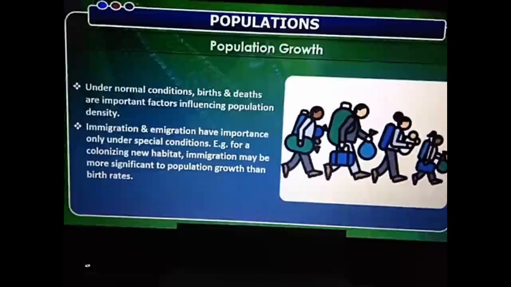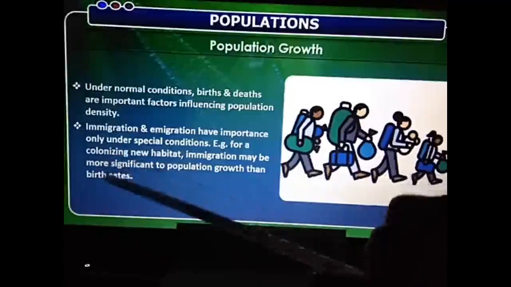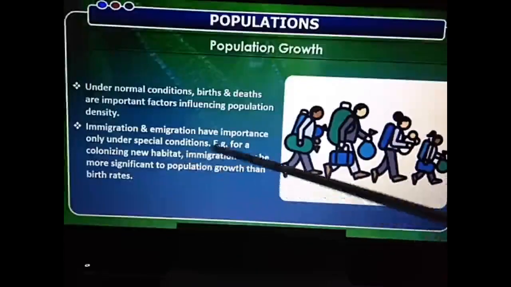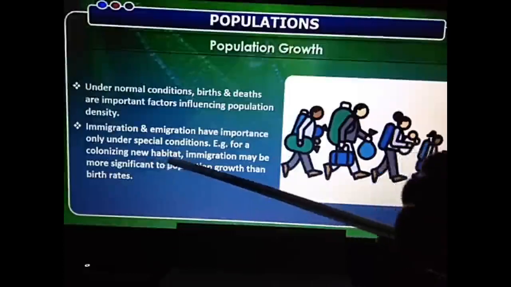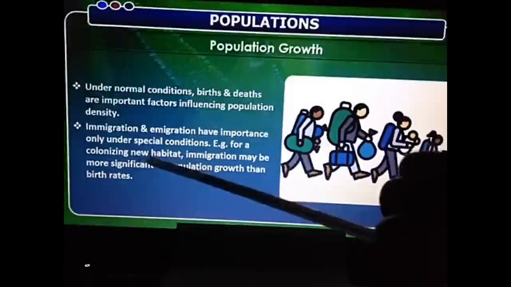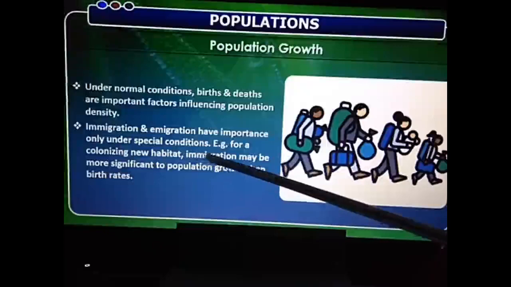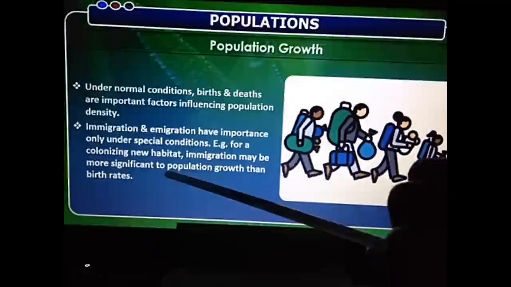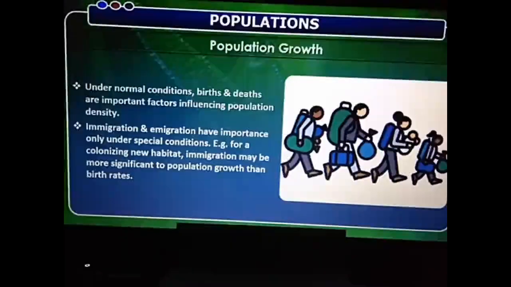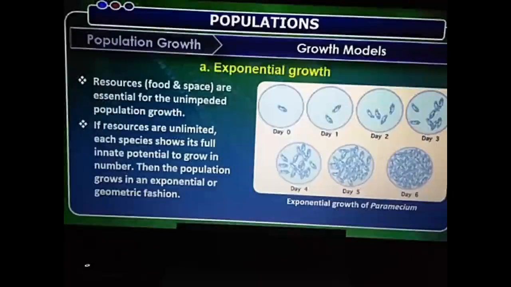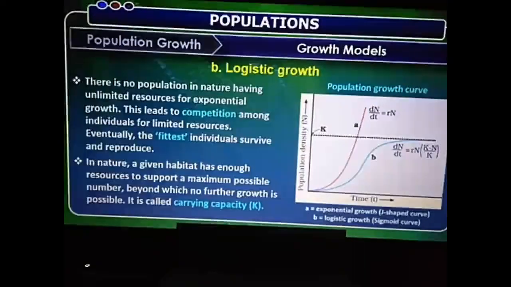But in stressful conditions, or in a new habitat, for example a colonizing new habitat means forming a new habitat, in such habitats, number of incomings, that is immigration, may be more significant for the growth of the population than the birth rate. Then, to study this population growth, we are going to study 2 types of growth models, that is the exponential growth model and the logistic growth model. About these growth models, we will study in my next video.